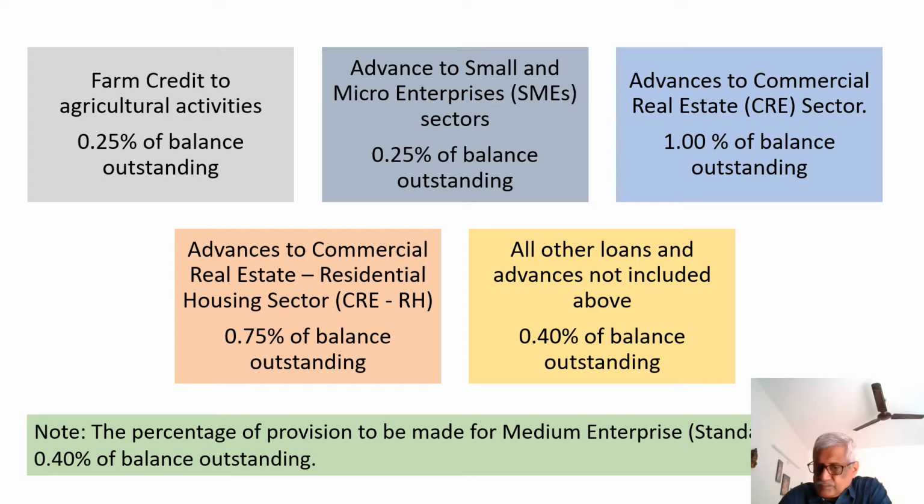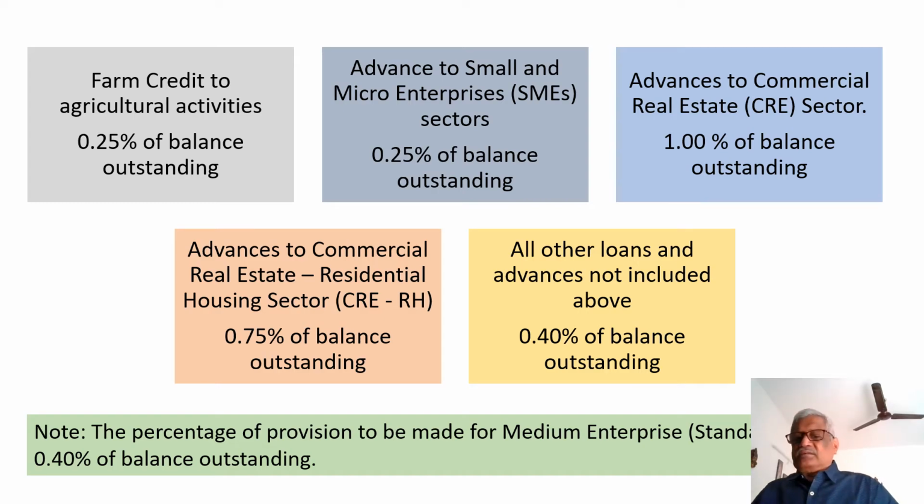The percentage of provision is again 0.25% of the balance outstanding. When it comes to advances to commercial real estate, that is the building projects, it is 1% of the balance outstanding. When it comes to advances to commercial real estate, residential housing sector, it is 0.75% of the balance outstanding.